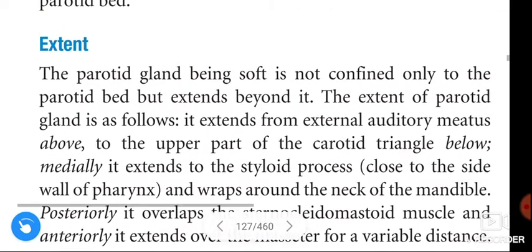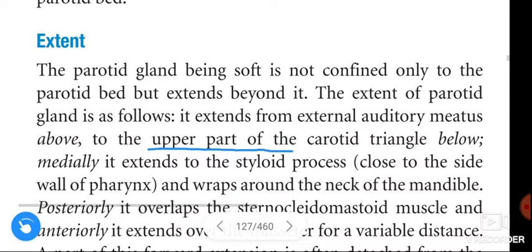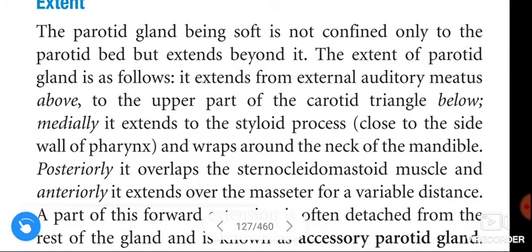See once again, extension of the parotid gland. The parotid gland being soft is not confined only to the parotid bed but extends beyond it. The extension is as follows. It extends from the external acoustic meatus above to the upper part of the carotid triangle below. That means vertically it extends from the external acoustic meatus to the upper part of the carotid triangle. Next, medially it extends to the styloid process and wraps around the neck of the mandible.